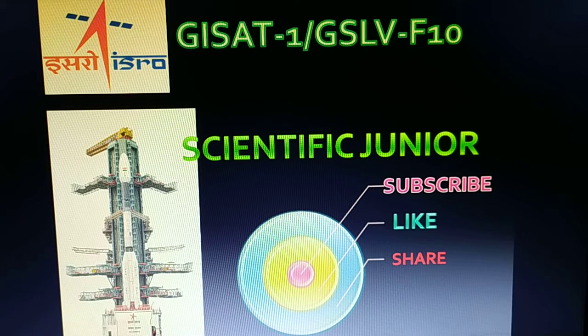Today I brought some technical information about GSAT-1 and GSLV F-10 of the ISRO mission. India plans to launch on March 28 an Earth observation satellite that will provide it near real-time images of its border and also enable quick monitoring of natural disasters. Now let's talk about the configuration and specification.